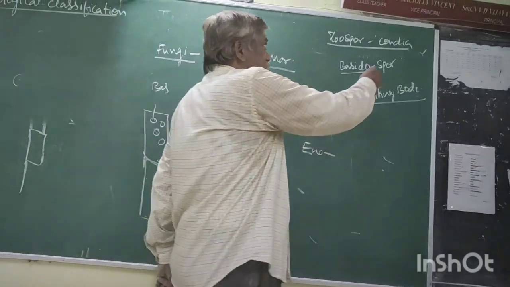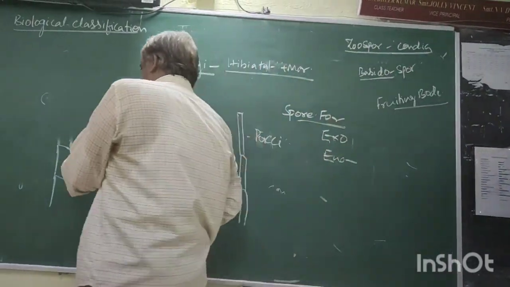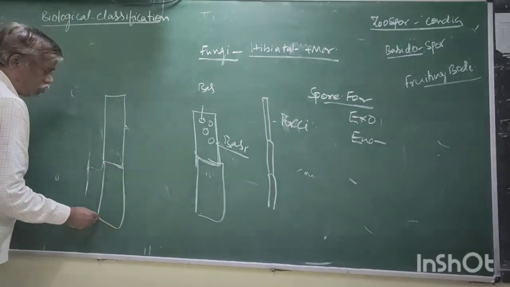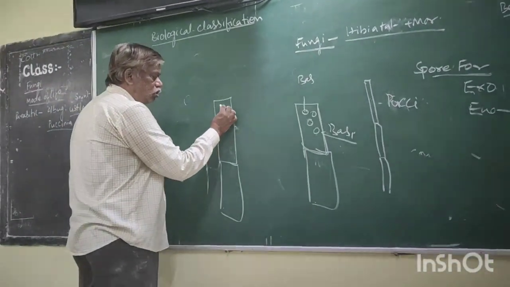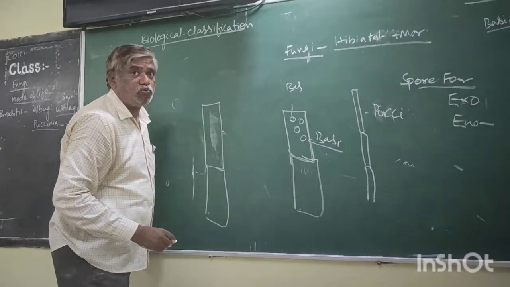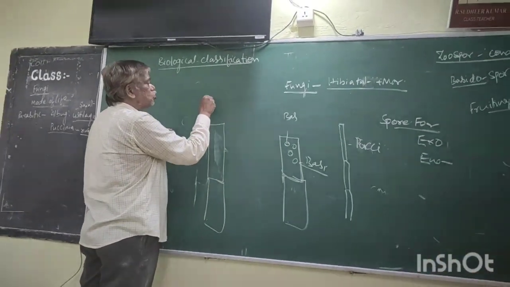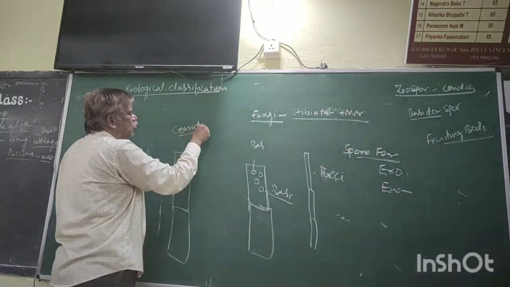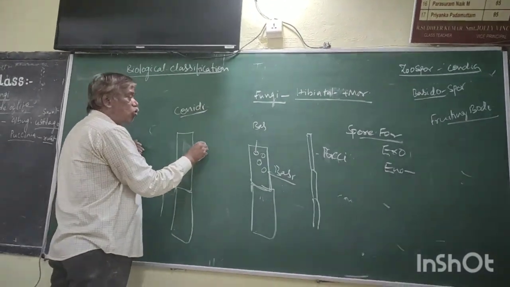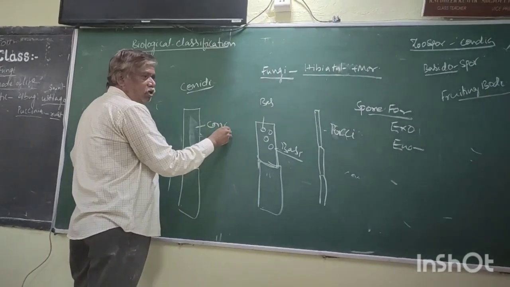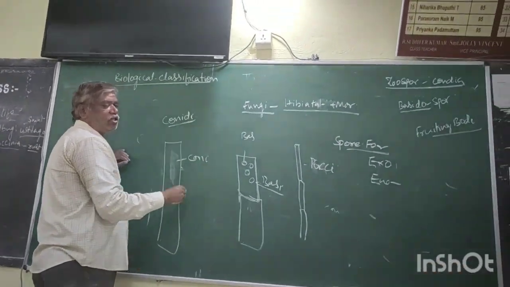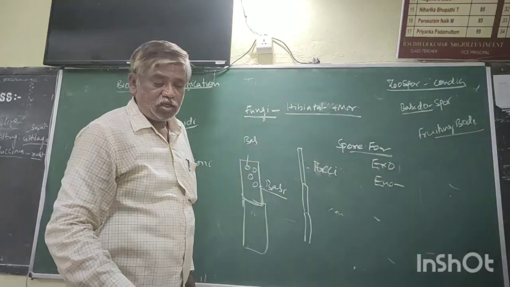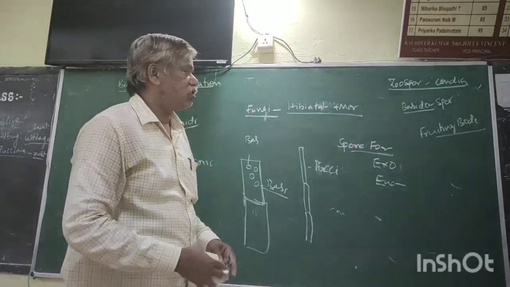What is a basidium? A fruiting body. Similarly, right. What is this? Conidia. Now, this is the hypha which is responsible to form conidiospores. Conidium is a fruiting body. Now this is about the fruiting bodies, exogenous, endogenous.